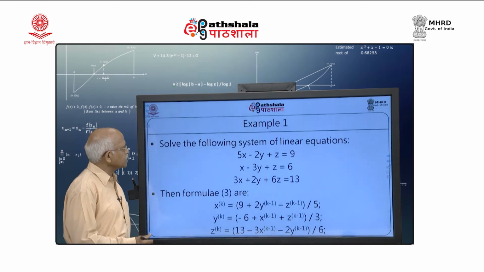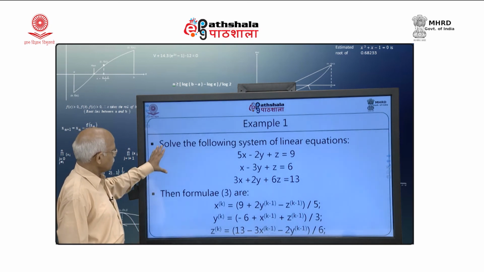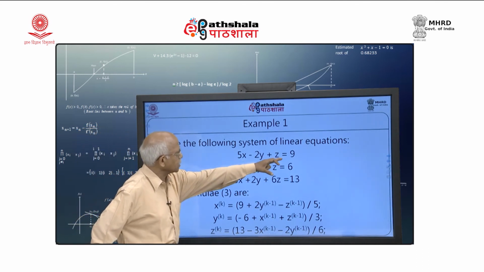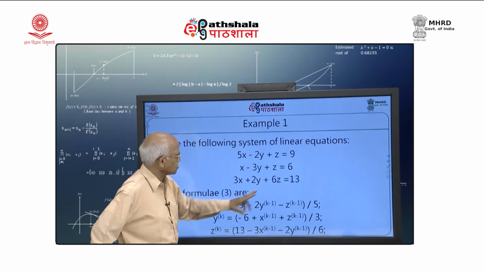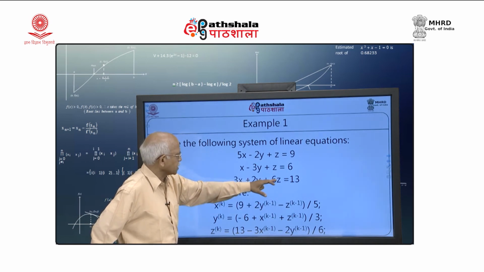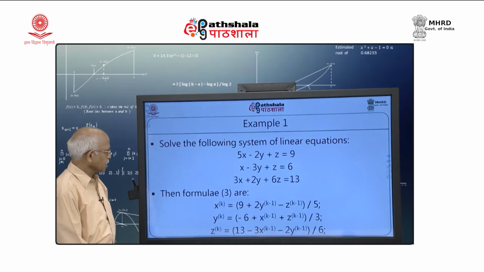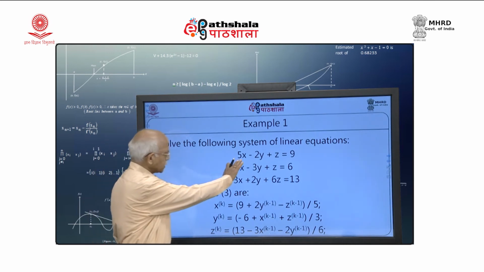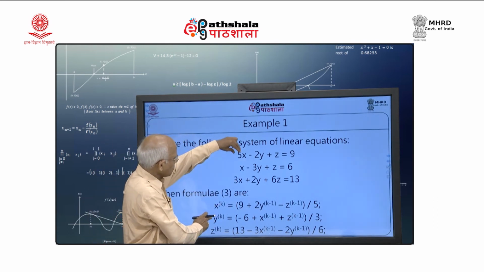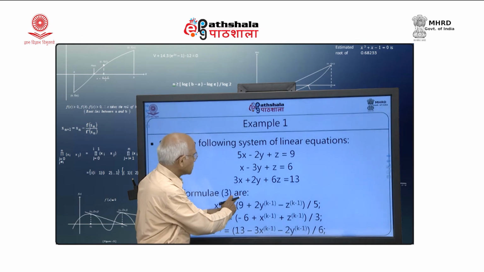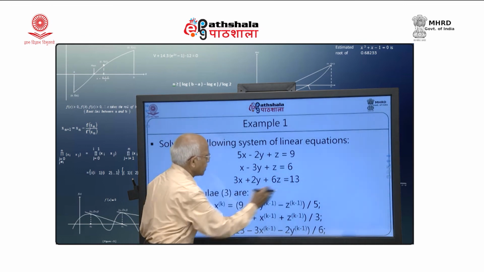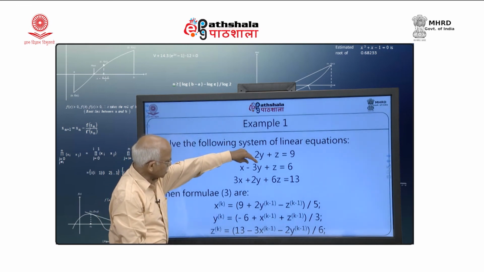So, now I use this scheme for an example. Suppose I take 5 x minus 2 y plus z equal to 9, x minus 3 y plus z equal to 6, and 3 x plus 2 y plus 6 z equal to 13. Then the formula 3 is going to be like this. You can see here x k equals 9, so I am taking x from this equation. So, it will be 9 plus 2 y plus z divided by 5. Then I am taking y from here.